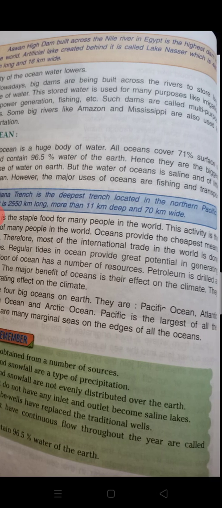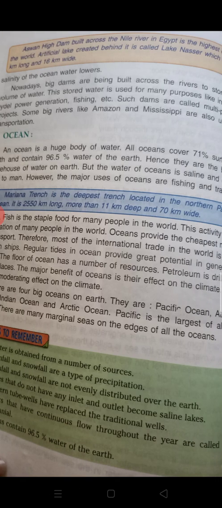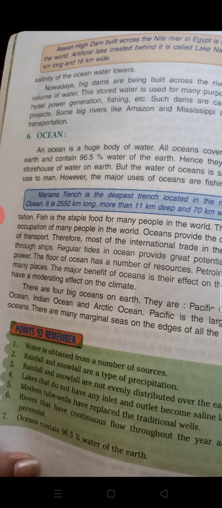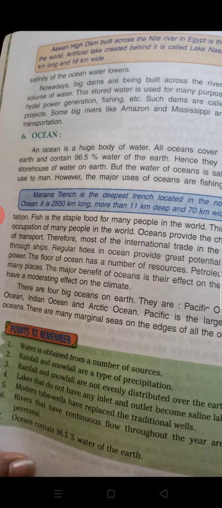Oceans provide the cheapest means of transport. Therefore, most of the international trade in the world is done through ships. Regular tides in the ocean provide great potential in generating power. So, the oceans are being used for transportation. Now tides, they generate a lot of power.